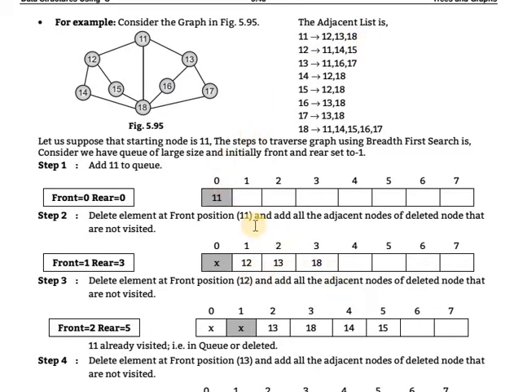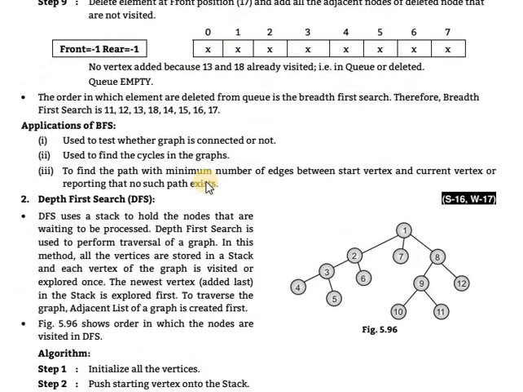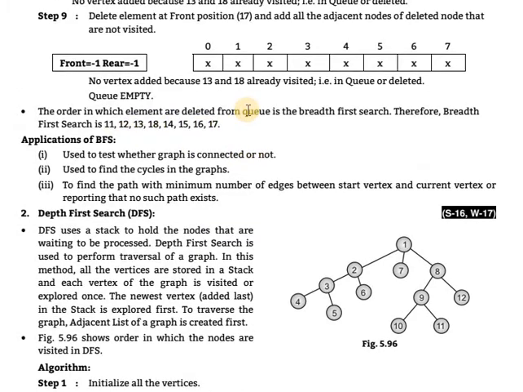Clear that? After that, front is incremented to 1 and rear becomes 3. One by one the rear will be incremented. Then delete the element at the front position. What is the front position? 12. Which will be deleted, and this is your answer.